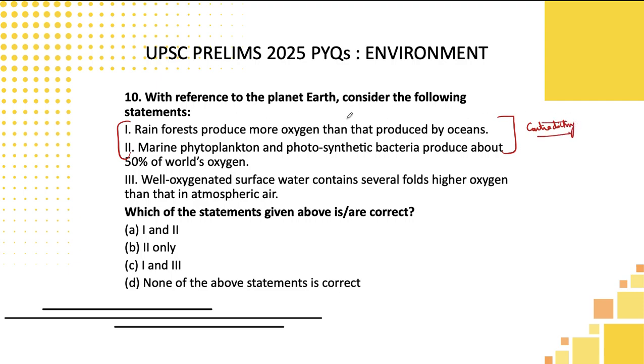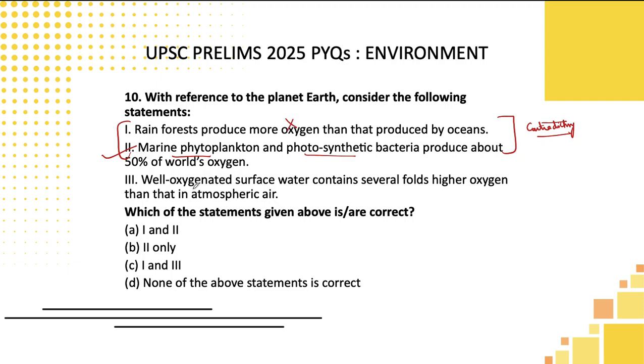Either rainforest is producing more oxygen or oceans are producing more oxygen, because 50% is a very big number. So in this particular case, if you look at the logic, in oceans there is a high possibility of them producing more oxygen. Why? Oceans contain marine algae and photosynthetic bacteria, and that can produce more oxygen. So that possibility is more. So you can pick the second statement to be correct, not the first one.